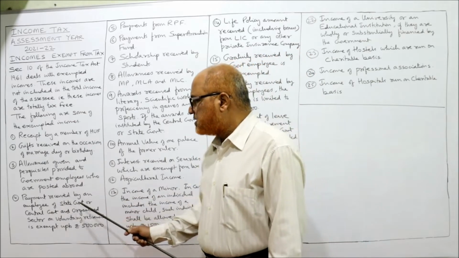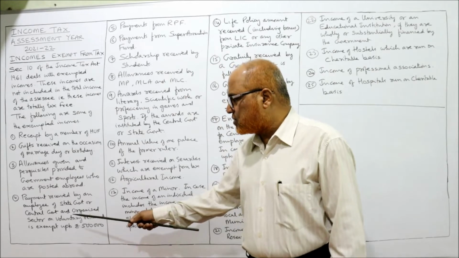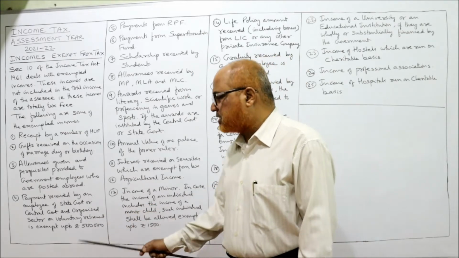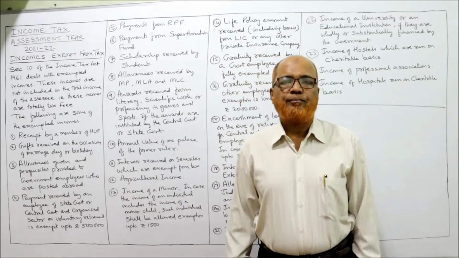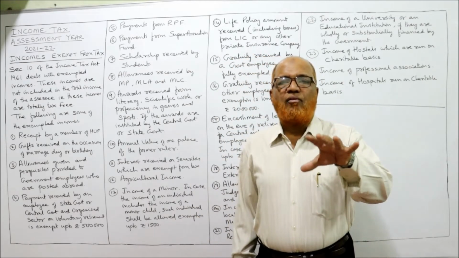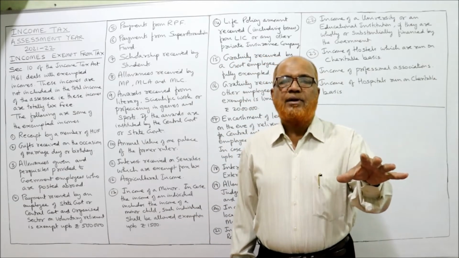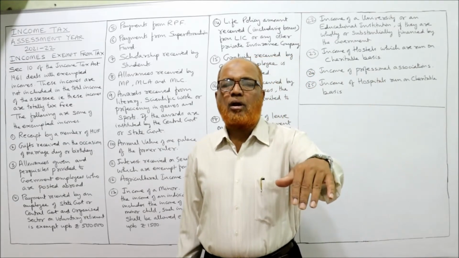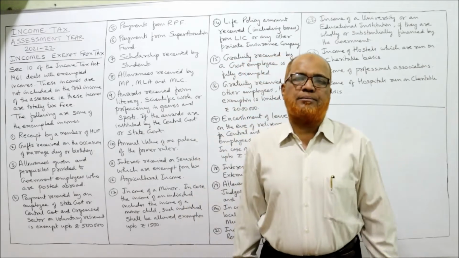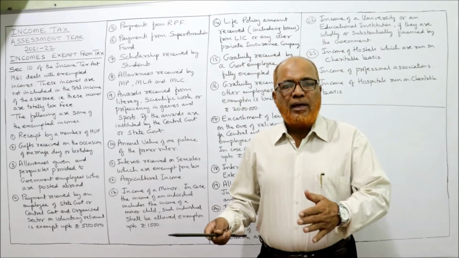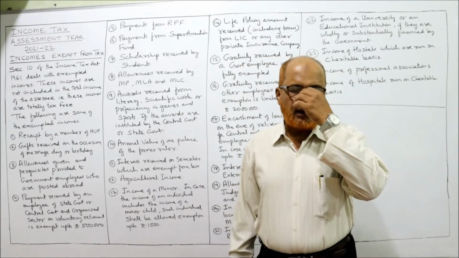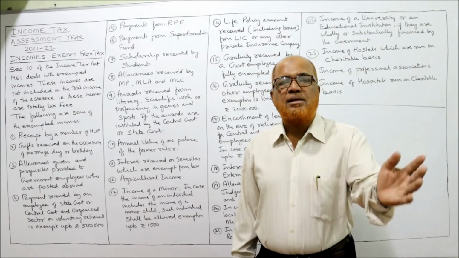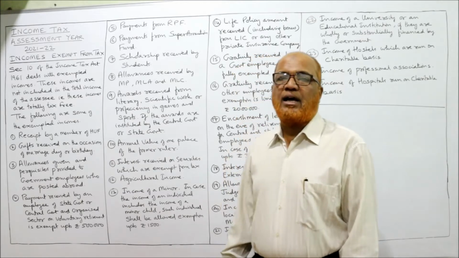Next, payment received by an employee of a state government or central government and organized sector on voluntary retirement is exempted up to rupees 5 lakh. When a person has taken voluntary retirement, when the person is the employee of state government or central government or organized sector, so when the employee is taking voluntary retirement, any amount received on voluntary retirement is exempted up to rupees 5 lakh.